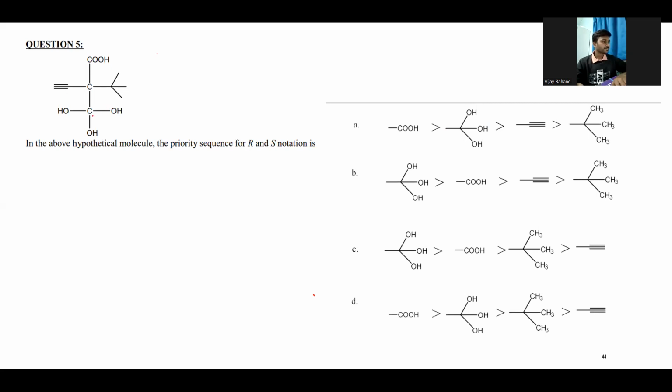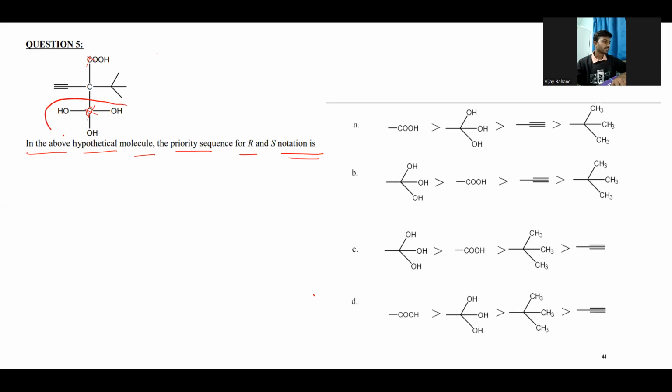The next question is: in the hypothetical molecule, give the priority sequence for R and S notation. First we need to find out which carbon they are talking about, which is the chiral carbon atom. This is the carbon, and these two carbons are obviously not chiral. This carbon atom has three hydroxy groups, so this is not a chiral carbon atom.